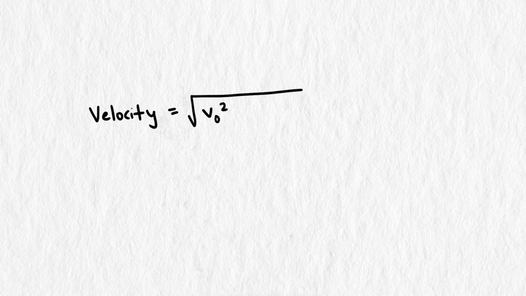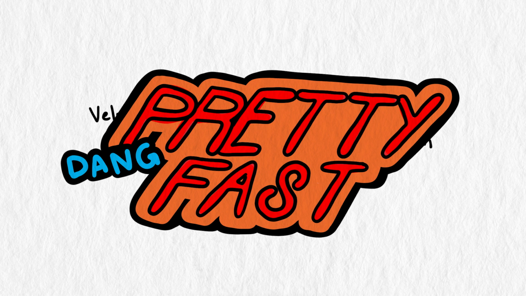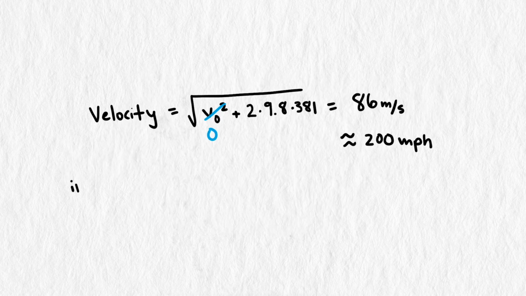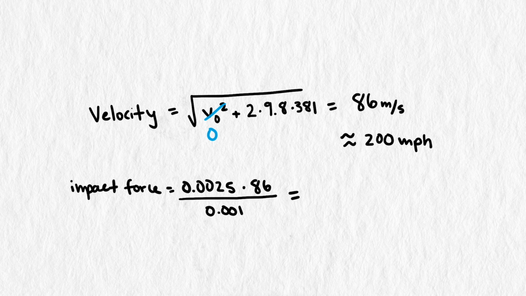Without air resistance, our velocity equation becomes much simpler. Velocity is the square root of the initial velocity squared, which is 0 in this case, plus 2 times gravity times displacement. Gravity is 9.8 meters per second squared, and displacement is the height our penny is being dropped from, so 381 meters. That gives us a velocity of 86 meters per second, which is almost 200 miles an hour. Pretty dang fast. To get the impact force, we multiply that by its mass, divide by contact time to get 215 newtons on average, and 430 newtons at its peak.